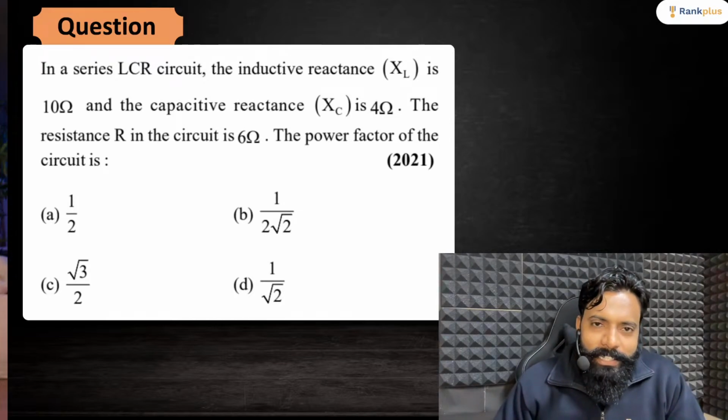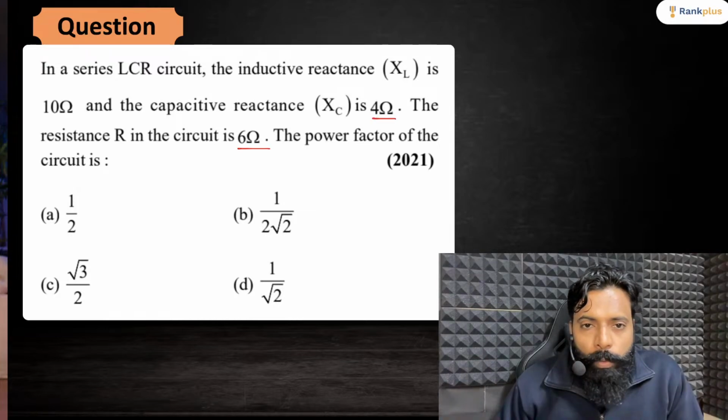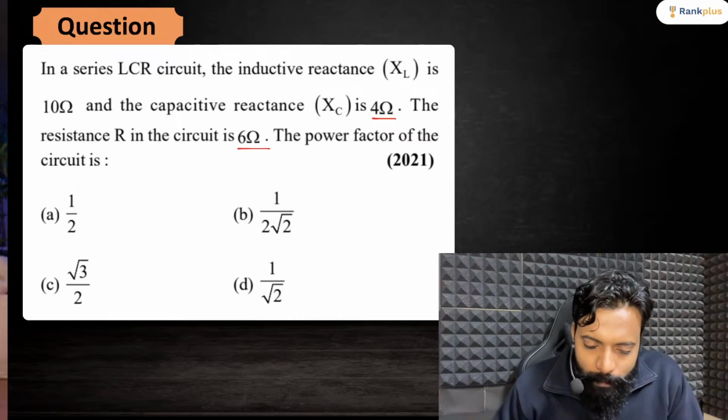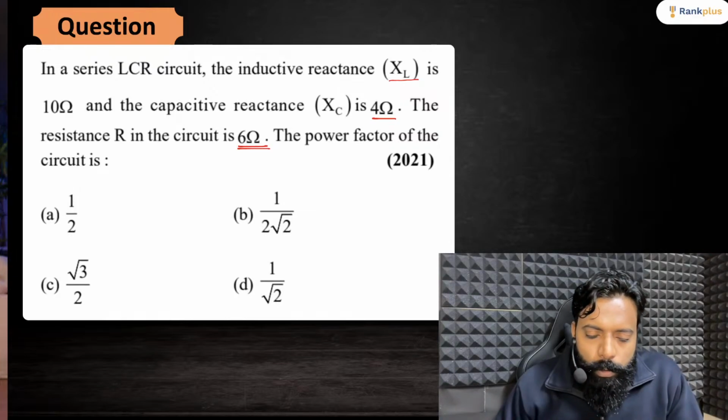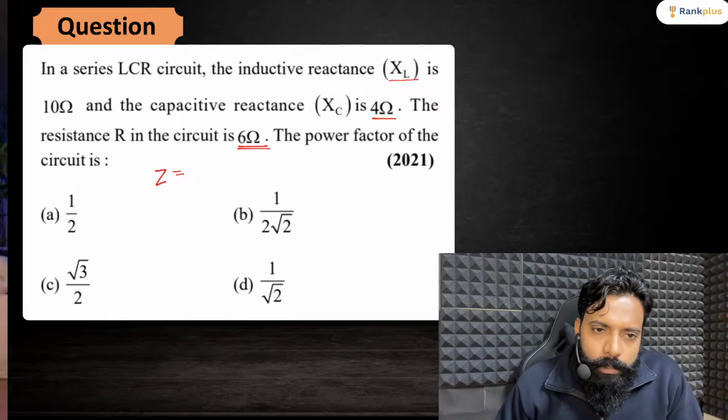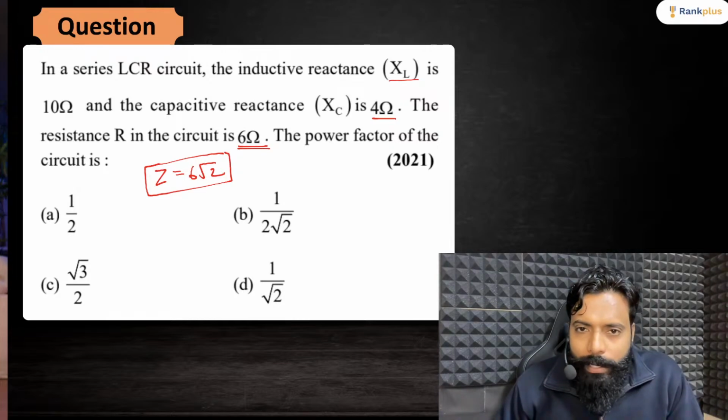In a series LCR, the inductive reactance XL is 10 ohm, the capacitive reactance is 4 ohm, the resistance provided to you is 6 ohms, and you need to find out the power factor. To get the power factor, what we will do is just subtract XC from XL. So you will get 6, and 6 is R. So ultimately, the Z value will become 6 root 2, right? Are you getting my point?